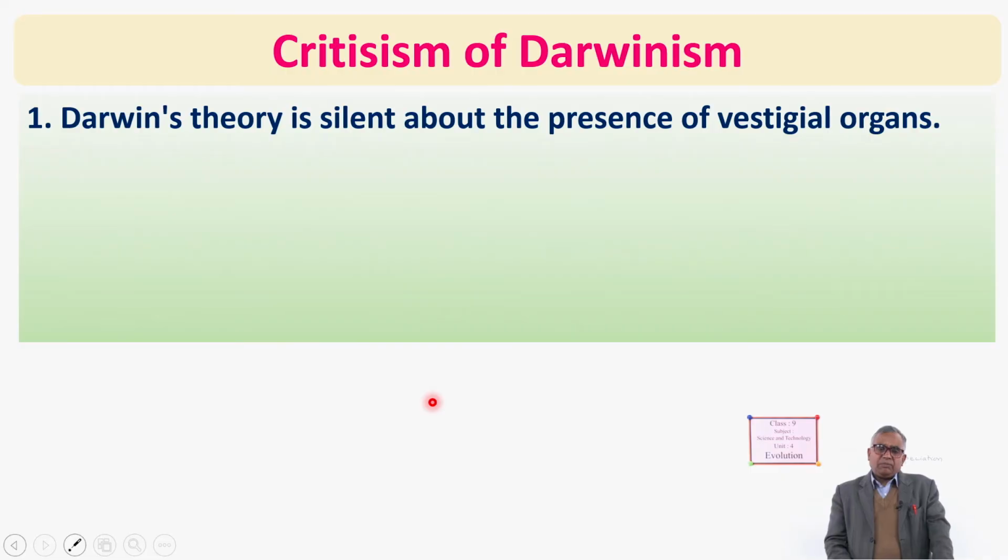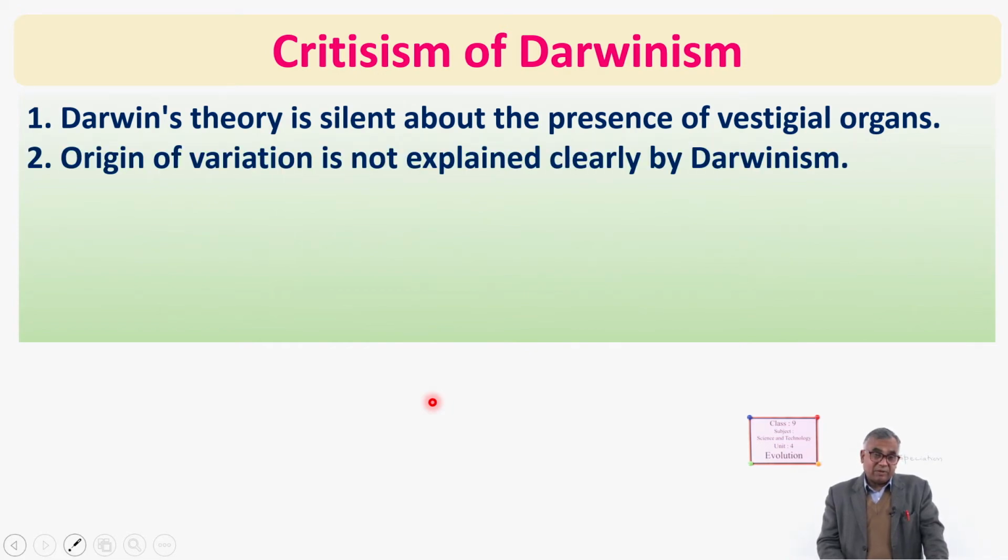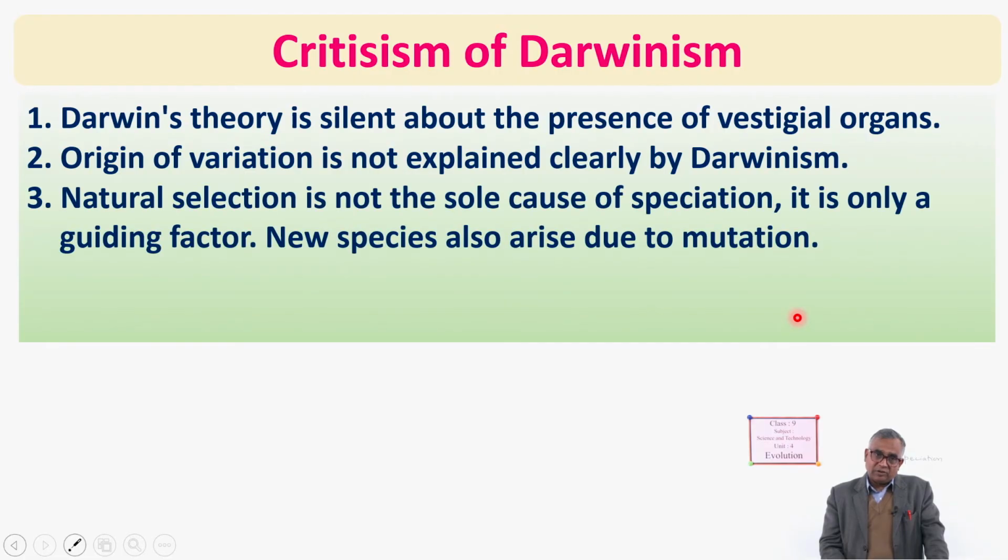Okay. Criticism of Darwinism. Darwin's theory is silent about the presence of vestigial organs. If there is no reality in Lamarckism, then why are vestigial organs found in our body? He did not explain anything about it. Origin of variation is not explained clearly by Darwinism. Why do variations occur? That is not explained by this theory.